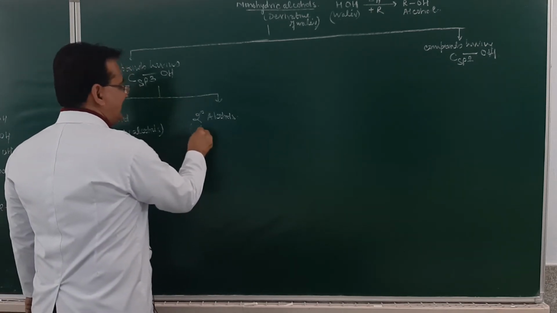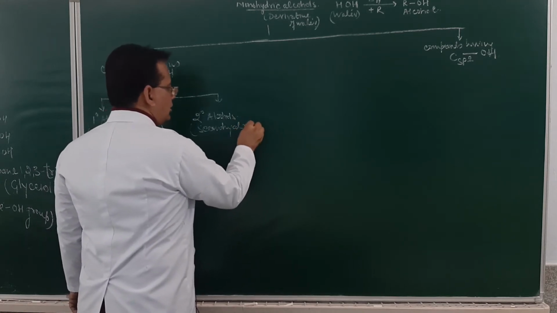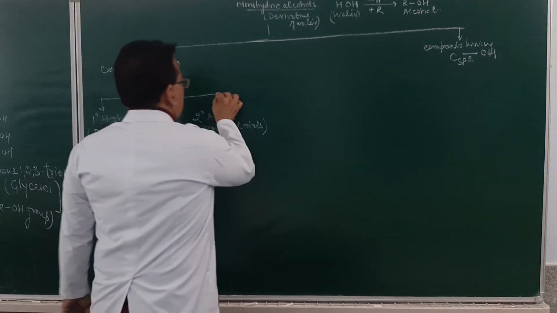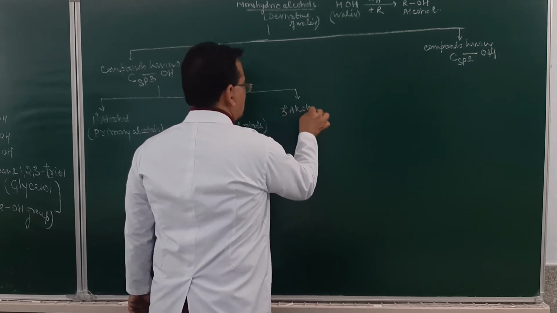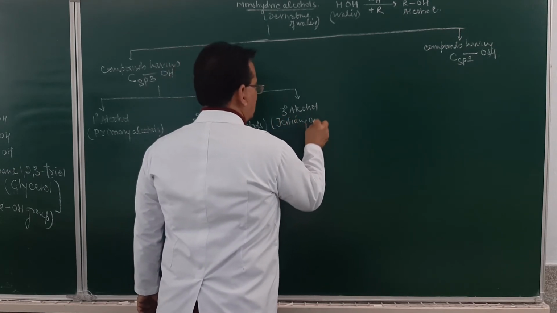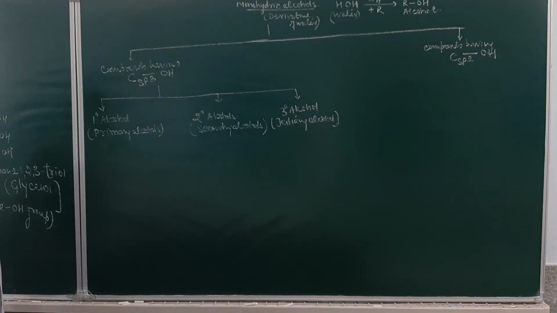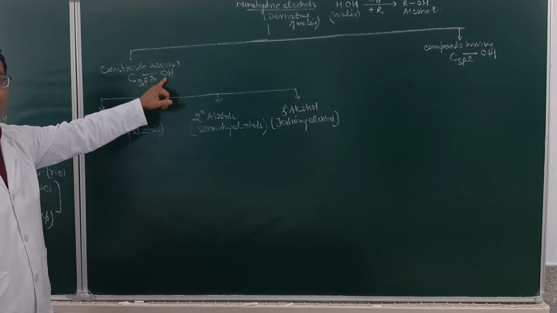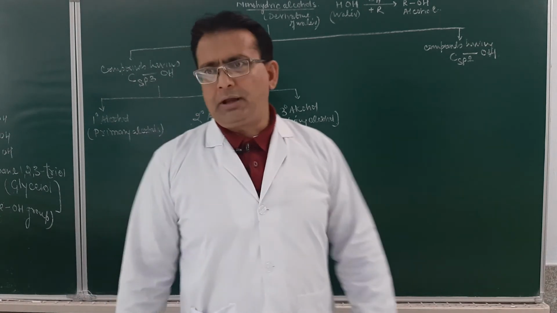2 degree alcohols means secondary alcohols. This can be primary alcohol or this can be secondary alcohols. This can be 3 degree alcohol. 3 degree alcohol means tertiary alcohol. Am I clear? Compound in which sp3 hybridized carbon atom is bonded to OH group can be 1 degree, 2 degree, 3 degree alcohol.